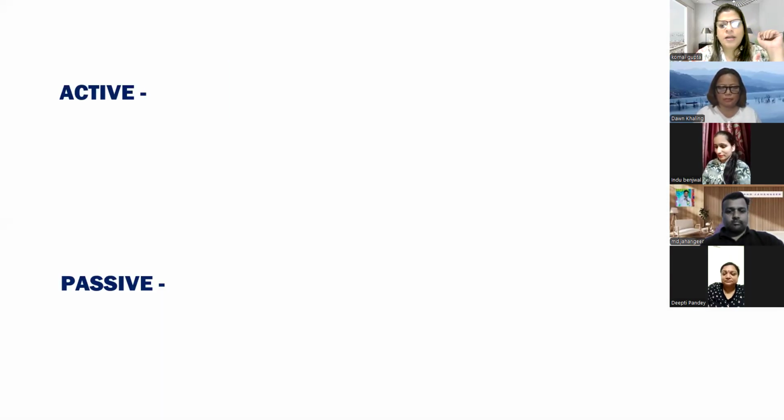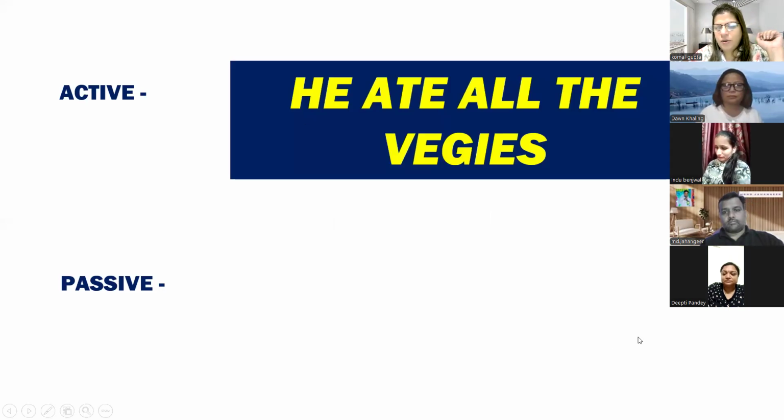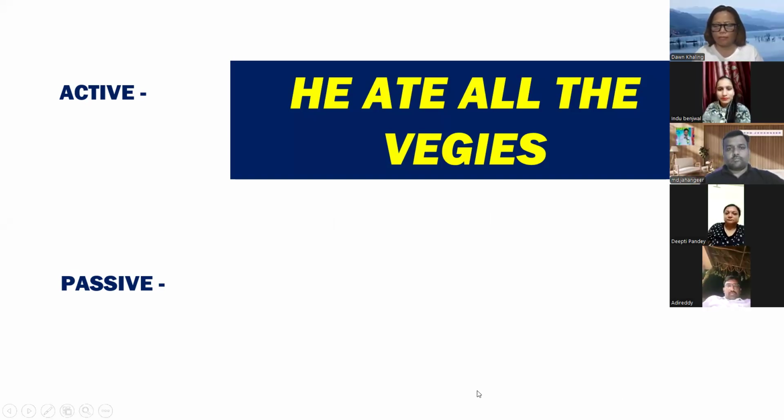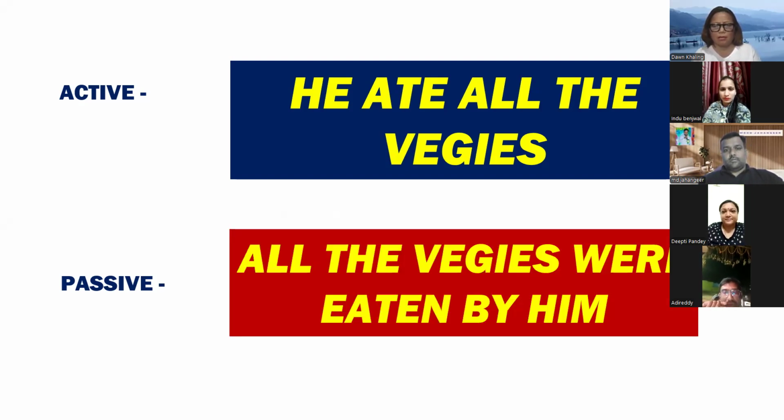Okay, let's start. He ate all the veggies. Muhammad Jahangir, I am sure that you know the rules, guys. So let's start with Dipti. Dipti, this is a sentence. You have to make it passive. All the veggies were... No, this is past, ma'am. Yes, so we put were, because it is past. Now you have to use the past participle. All the veggies were eaten by him.